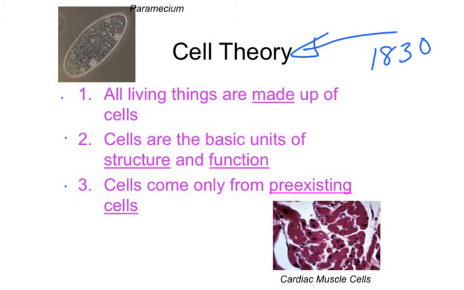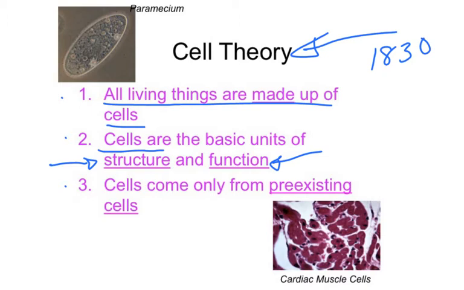And so there were scientists since about the 1700s that have been looking at things under microscopes. And so in 1830, they were finally able to postulate that all living things are made up of cells. So this includes all plants, animals, fungi, bacteria, etc. So everything on Earth that's alive is made up of a cell. That cells are the reason that things function, so it determines how they work and provides the structure of living organisms. So cells are the components, the building blocks of life.